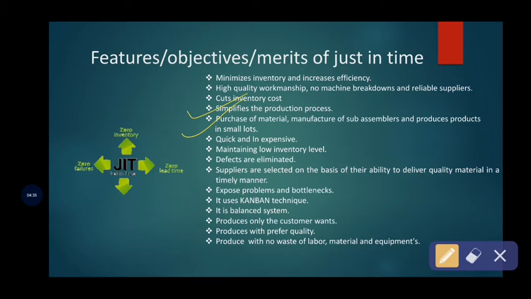So by applying this just-in-time technique in the production process, it helps the organization to purchase the material, manufacture sub-assemblies and produce the products in small lots. And also this just-in-time technique supports quick and inexpensive production by eliminating the wastages and by avoiding the unwanted stock maintenance.